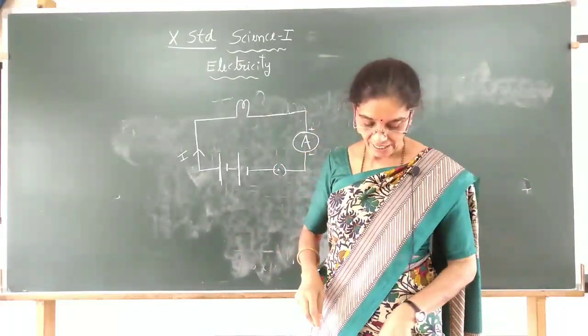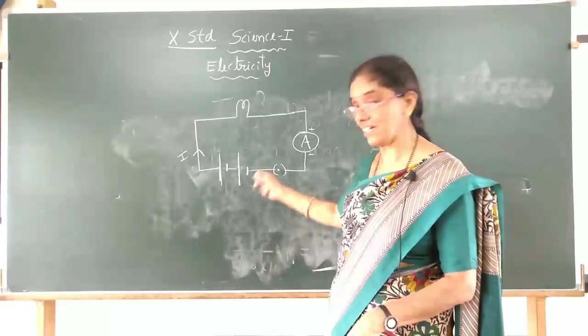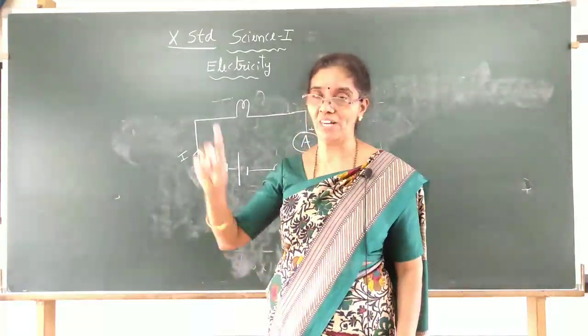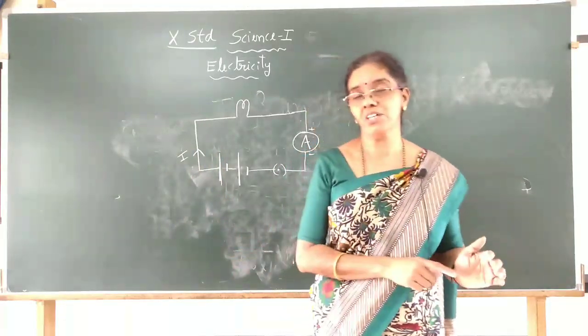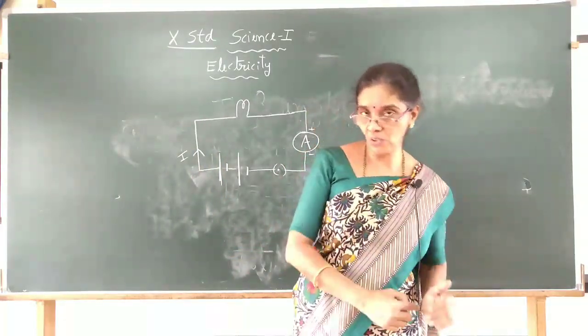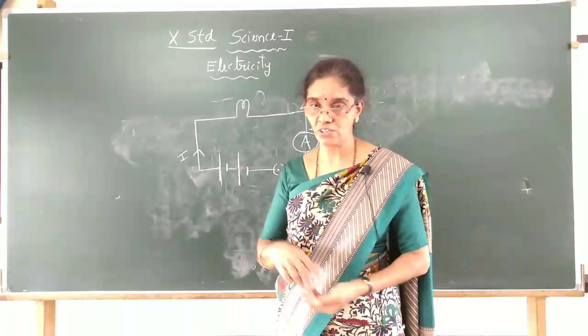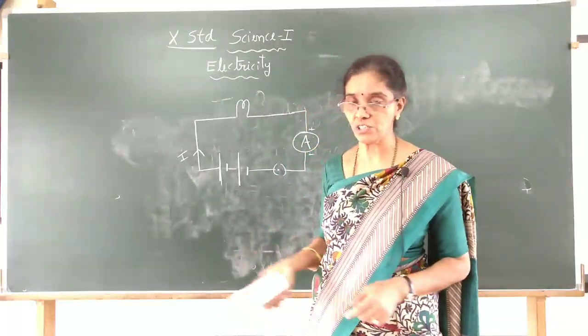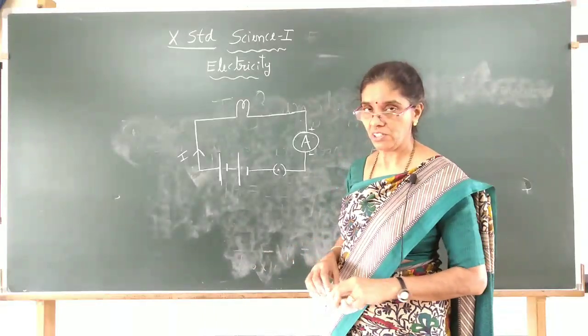And lastly, calculate the number of electrons. I did this earlier, how to find it. In the mathematical calculation, 1 electron has this much charge in coulomb. So to get 1 coulomb of charge, how many electrons are needed? You can try that calculation. The answer I wrote is 6 into 10 to the power of 18 electrons. You can try it at home.